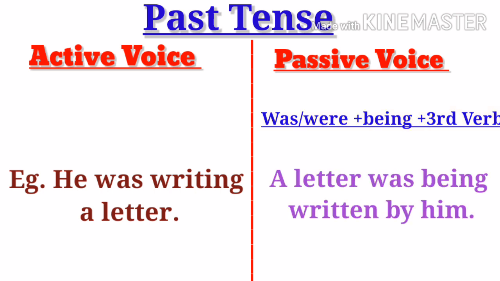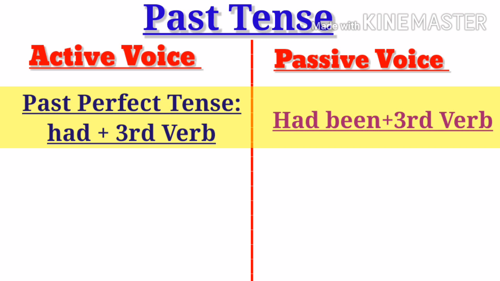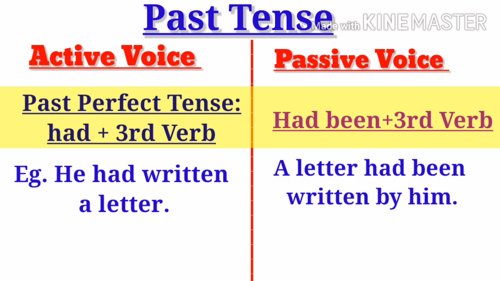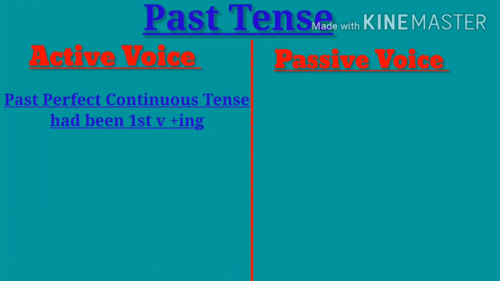Next is past perfect tense means use of had and third verb will change to had been and third verb. Example, he had written a letter and passive voice for it will be a letter had been written by him. Past perfect continuous tense means use of had been, first verb ing plus time.